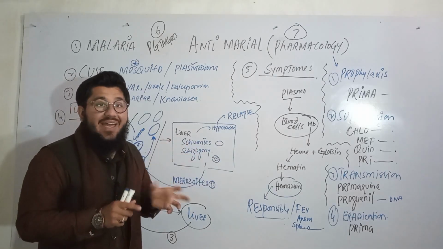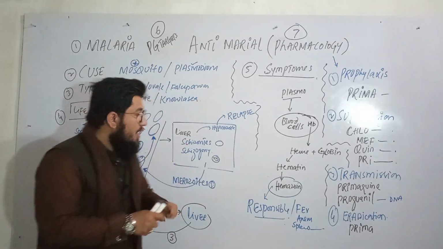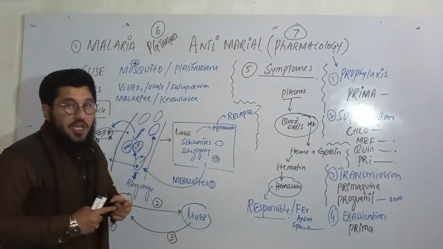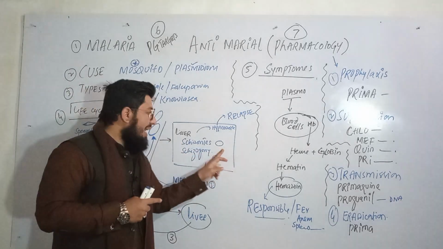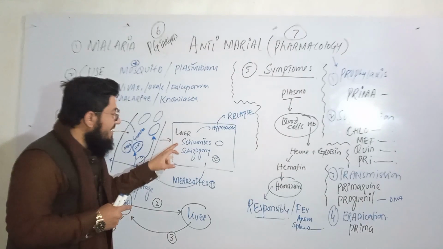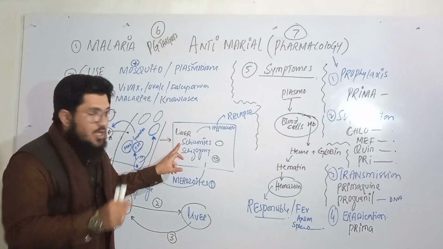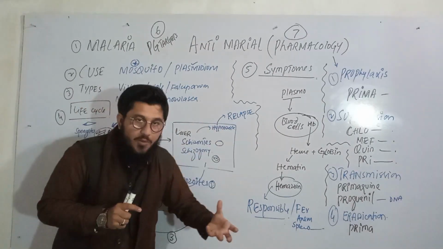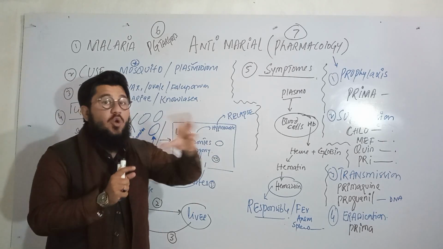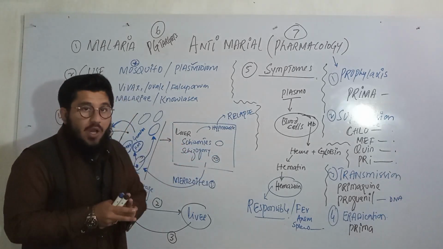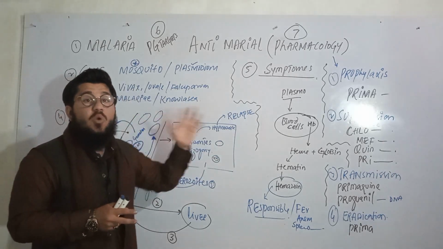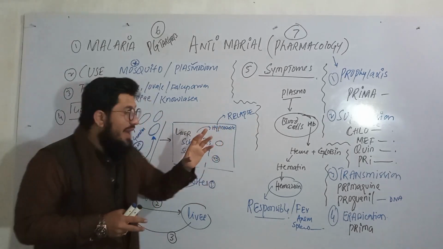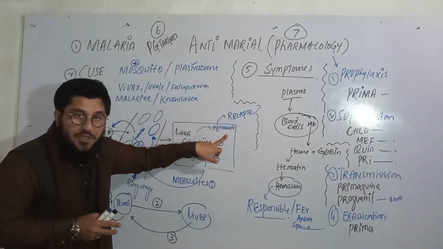And in the liver, as it reaches the liver cell, it will change its shape into a circular type. This is then named a schizont. Many circular shapes will be formed, and those will be named schizonts. In the meanwhile, this sporozoite may undergo a sleep condition that is known as hypnozoite.